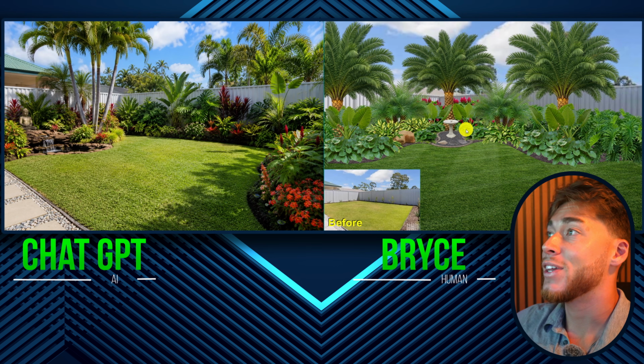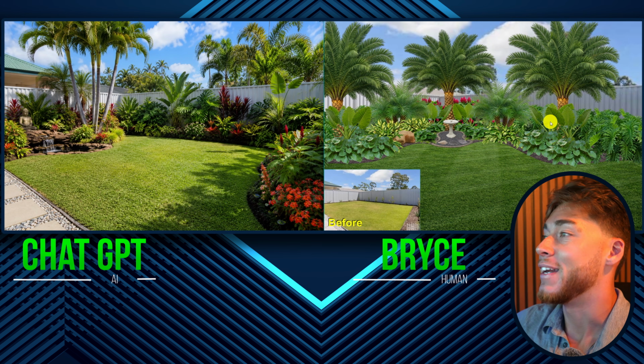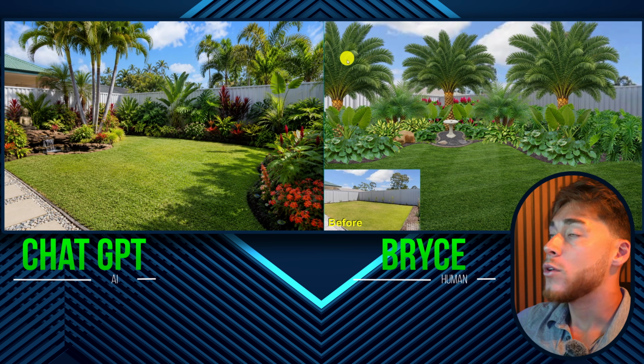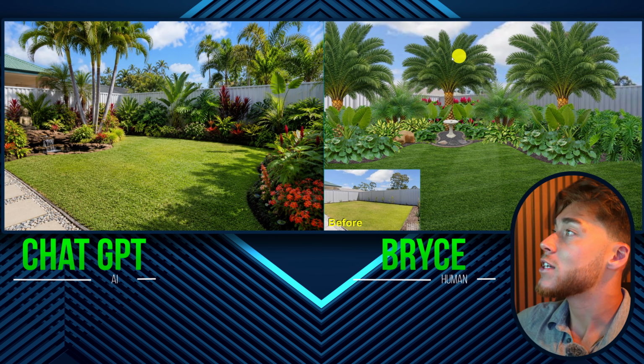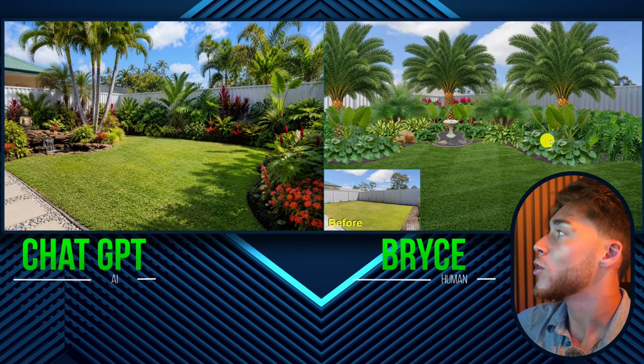And I can't even lie to you, I think that ChatGPT's rendering might be prettier than mine. But one thing I do know is that mine is definitely more practical. I know that these palms right here are gonna have the necessary canopy coverage for the tropical plants underneath. And I know that these plants are gonna eventually mature and they're gonna soften up a little bit and they're gonna disguise this fence beautifully and give this homeowner the tropical paradise that he or she has been dreaming of.